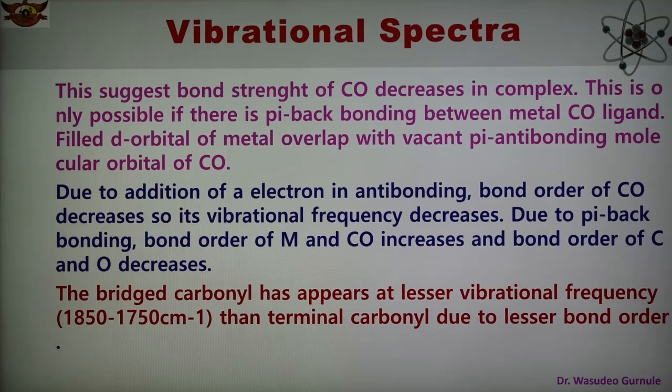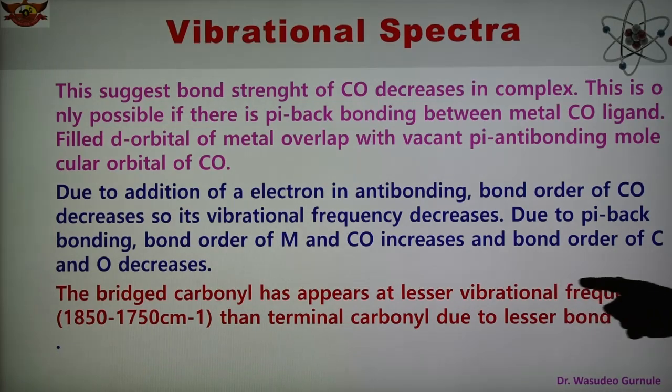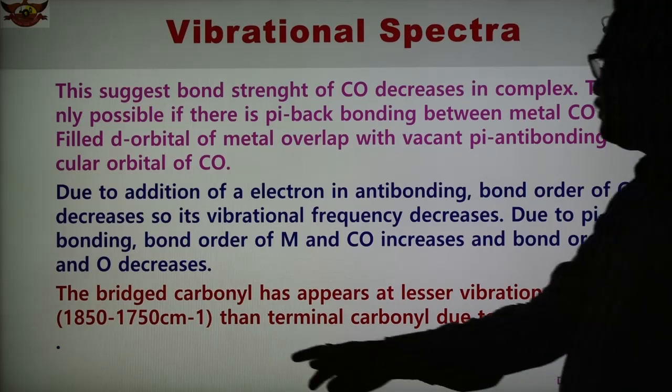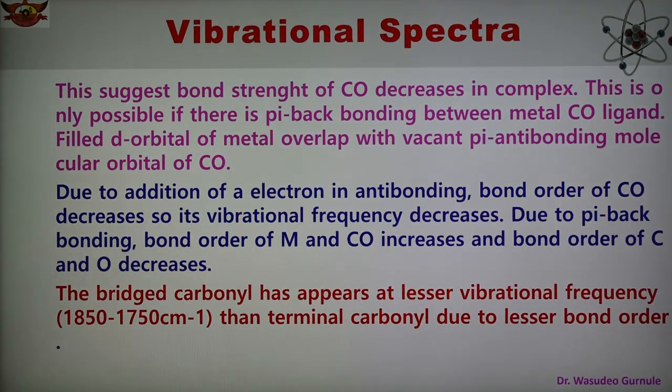Now in this case, the bridge carbonyl appears at a lesser vibrational frequency than the terminal carbonyl. The range for the bridge carbonyl is 1850 to 1750, a lower vibrational frequency than the terminal carbonyl due to lesser bond order.